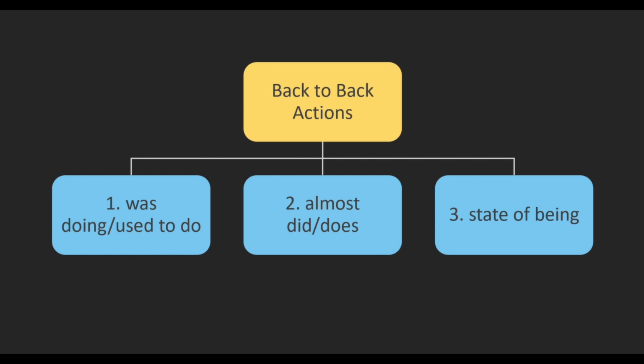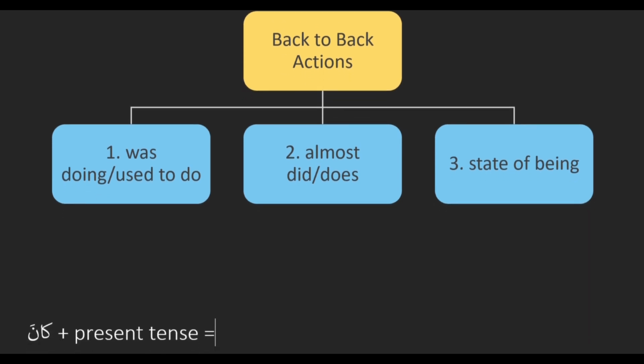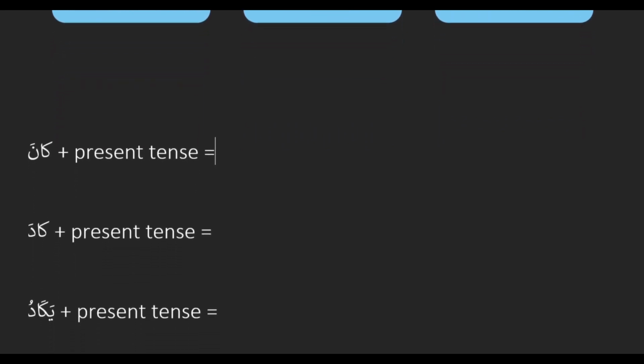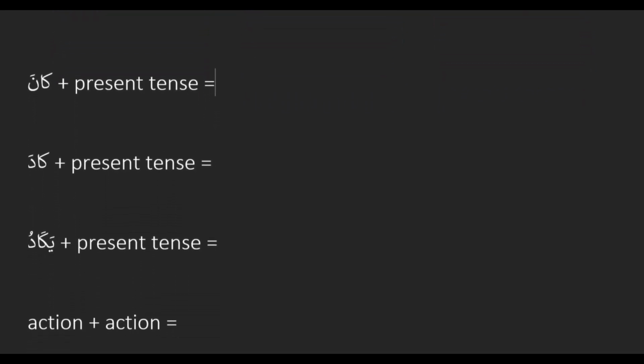Let's do a recap of chapter 8. All right. So we have 3 scenarios of back-to-back actions. Okay. So when we tacked a kana onto a present tense, what translation did we end up with? Used to or was doing. Yeah, used to or was doing. So kana plus a present tense action sentence translates as used to or was doing.